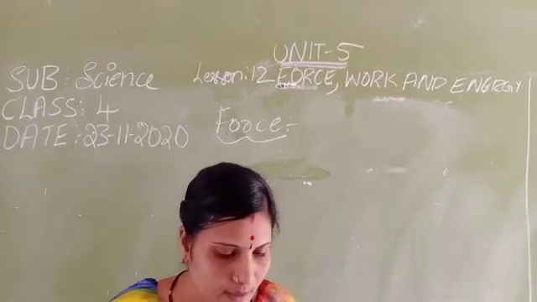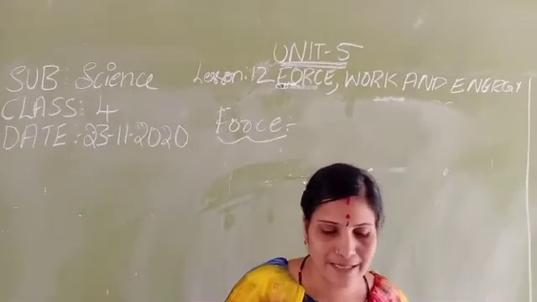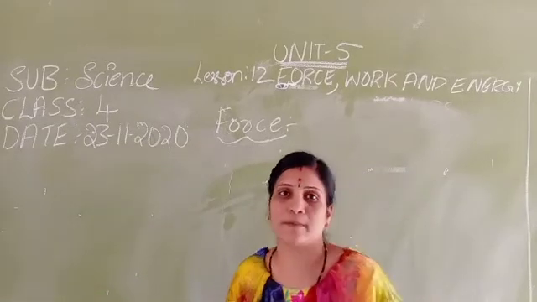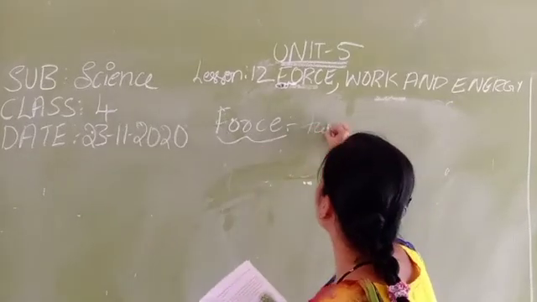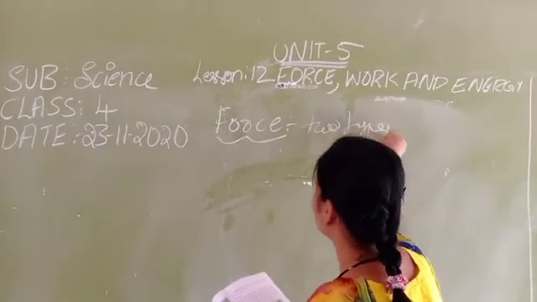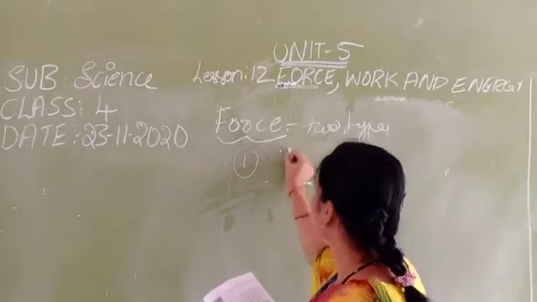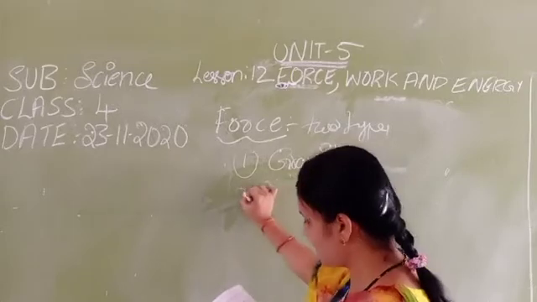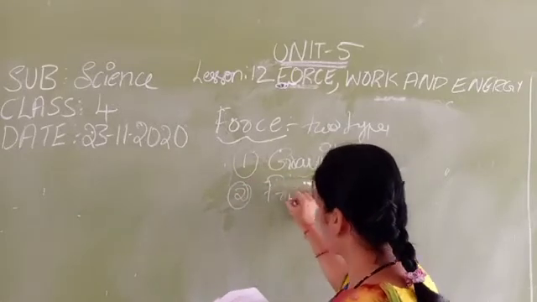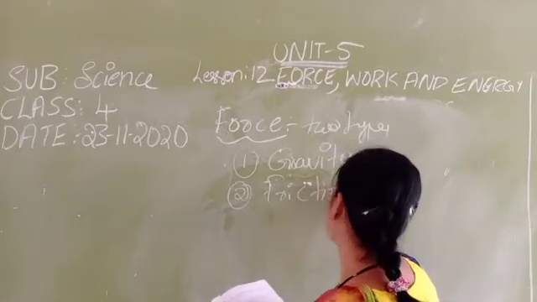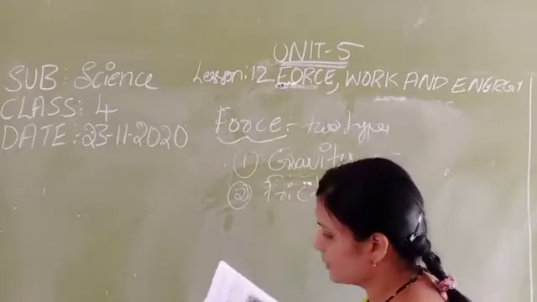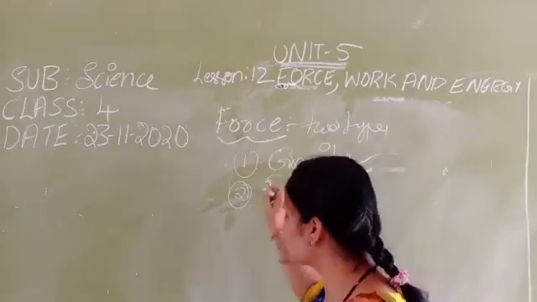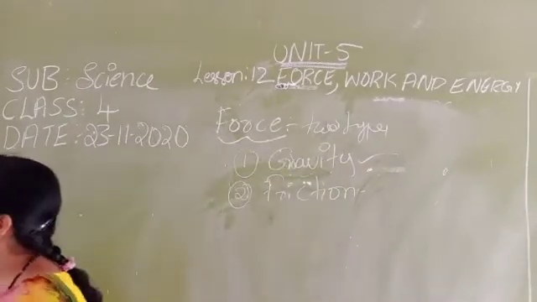Okay. Next, in nature there are 2 types of force that act all the time, namely gravity and friction. So there are 2 types of force. How many forces? 2 types. The first one is gravity. The second one is friction. So these are the 2 types of forces. So what is the first one? Gravity. So now we will move to gravity.